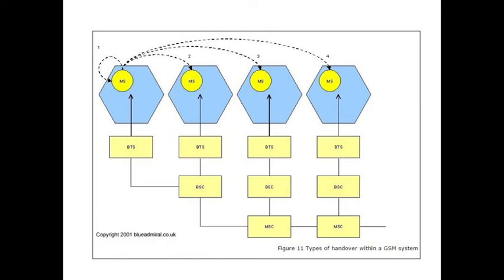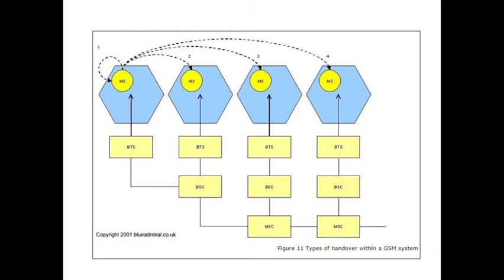The MS has moved to the third radio cell, which is a little bit far away, and this far away radio cell is situated under another BSC and MSC.